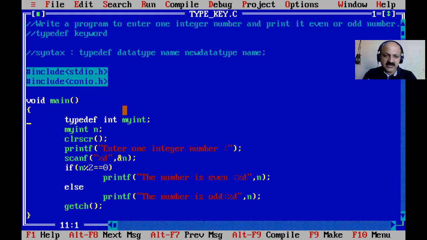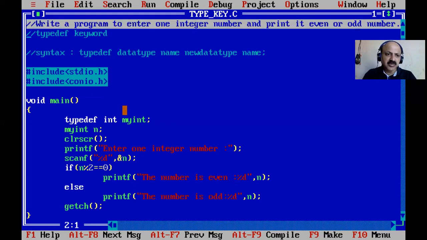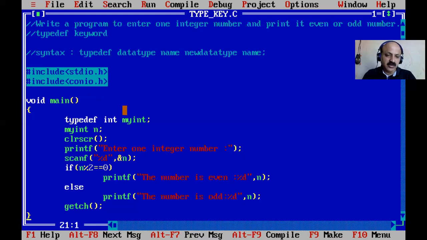Okay, so now yes, that session is finished. Very simple concept, I covered the typedef keyword, and yes, write this program in your C notebooks. Giving a new name to any data type with the typedef keyword is very helpful. So we can refer to what the advantage of this type of technique is. When your program is very long and you cannot identify which variable is which, you can define a group and give it your own name, so you can easily identify it. That is the advantage of the typedef keyword.